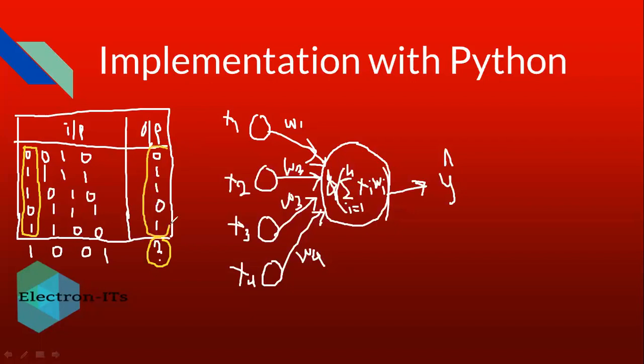So according to this logic, for this input combination we should get 1, because the output we are getting is similar to the value present in the first column of the inputs. So these are the inputs actually, x1, then x2, x3, x4.